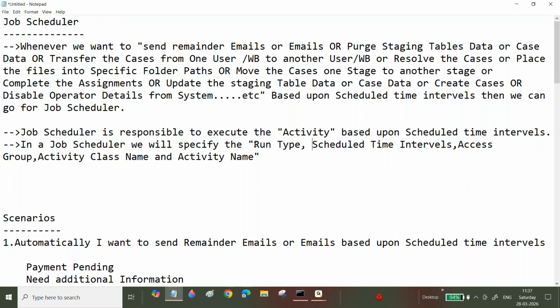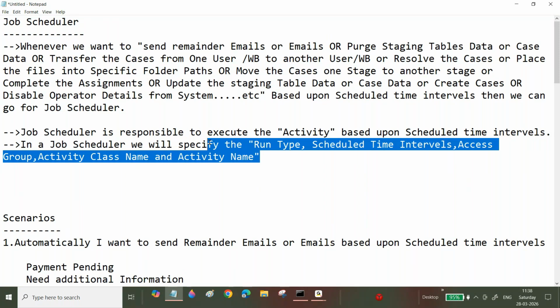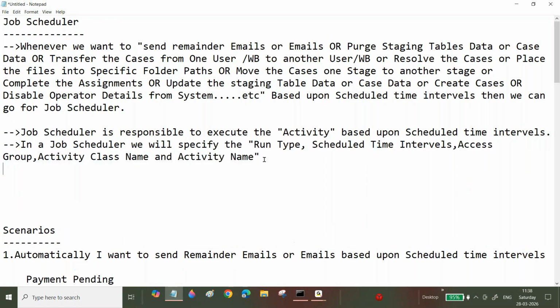When I'm going to explain about run, when you are explaining from an interview point of view, at that time, in a job scheduler, what are the details we will specify? We will specify run type, scheduled time interval, access group, activity class name and activity name. Run type means what? When I explain, automatically at that time you can understand scheduled time intervals. Now I will explain about job scheduler, and at that time you can explain it automatically. Okay, sir, these are the main details we will specify in the job scheduler.